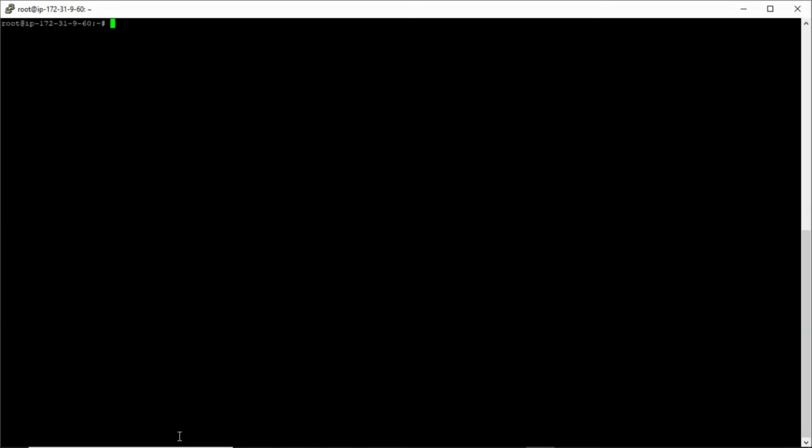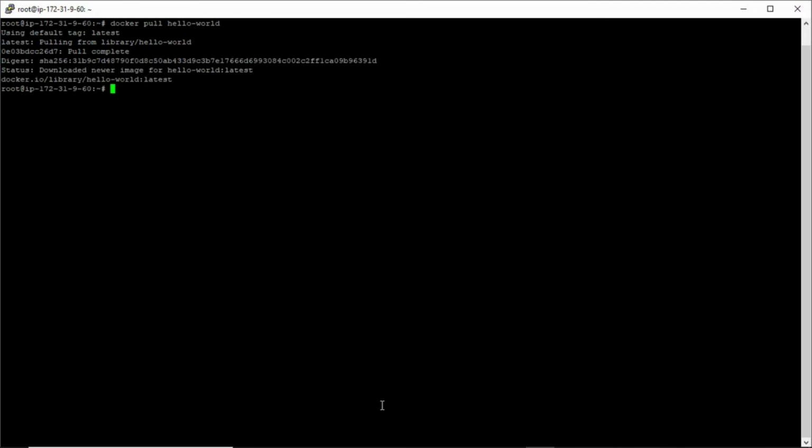Let's clear the screen. Let us pull the simplest Docker image, that is hello-world. As you can see, the image pull is completed. Now the image is available locally.